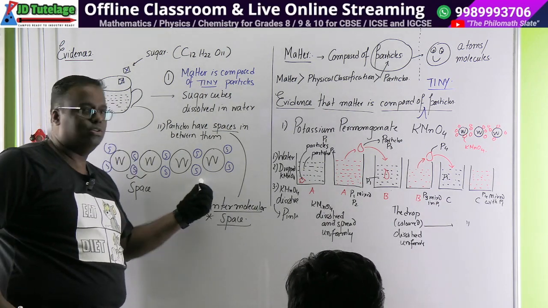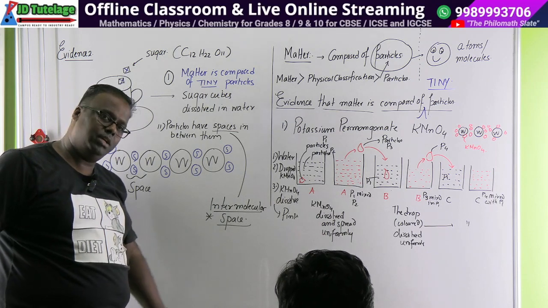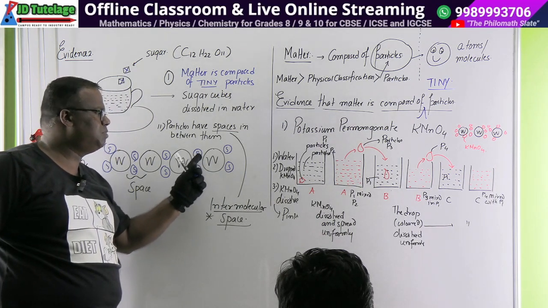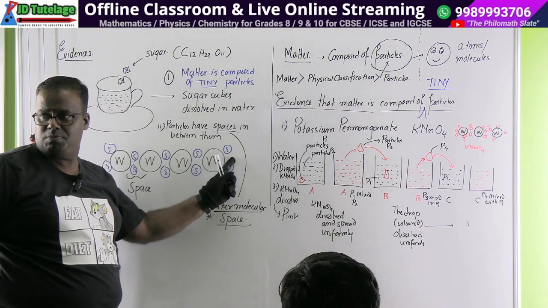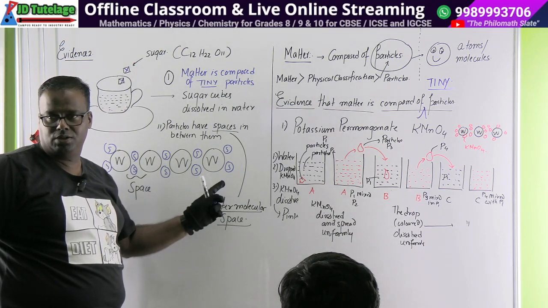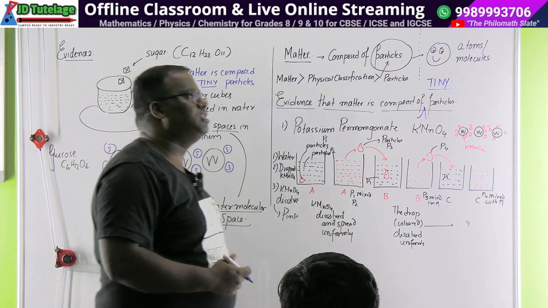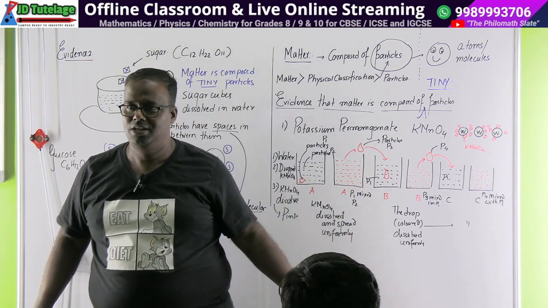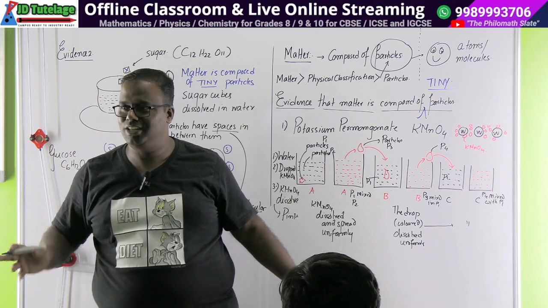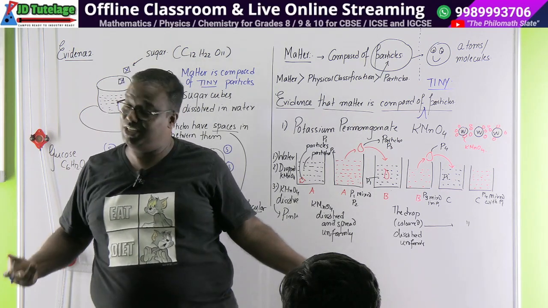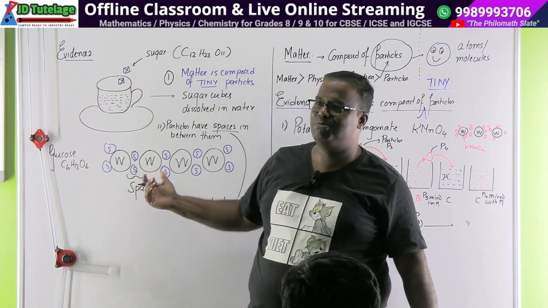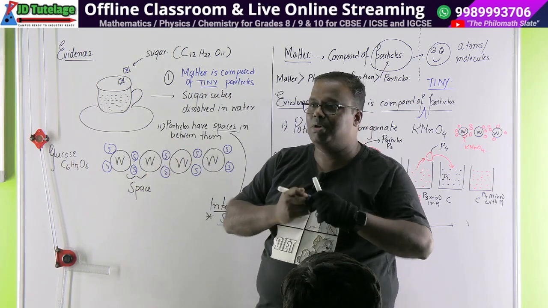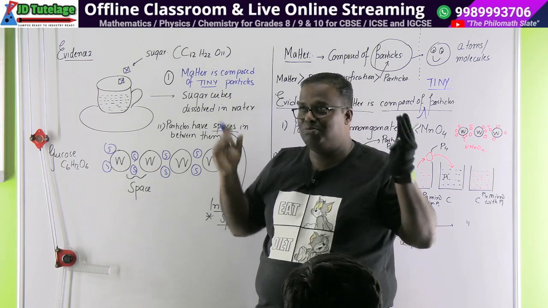So the particles also have space in between them. Clear? If you say that there is space between water particles, can you not also say there is space between potassium permanganate particles also? They also allowed a water particle to get inside. खाली अपने आप को senior समझ के बोलते हो, we made 2 kindergarten children sit between us. The kindergarten children were also kind hearted that they allowed you to sit between them. Think it in that manner. So matter is composed of particles which are tiny and they also have space in between them. Have you understood?